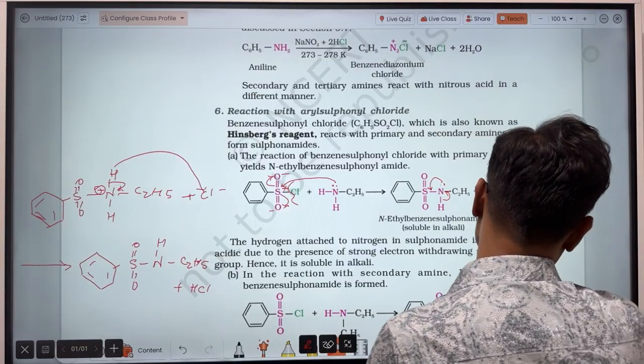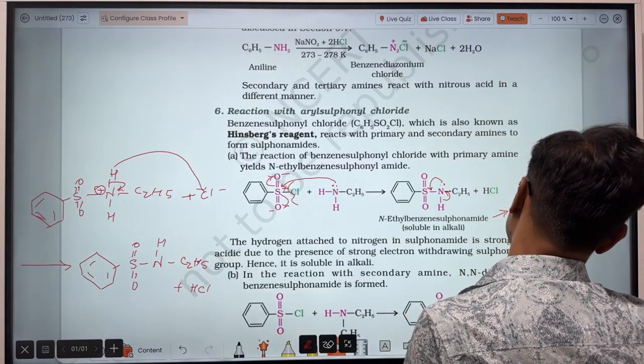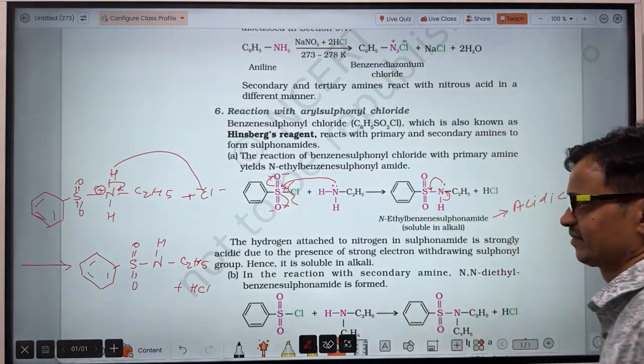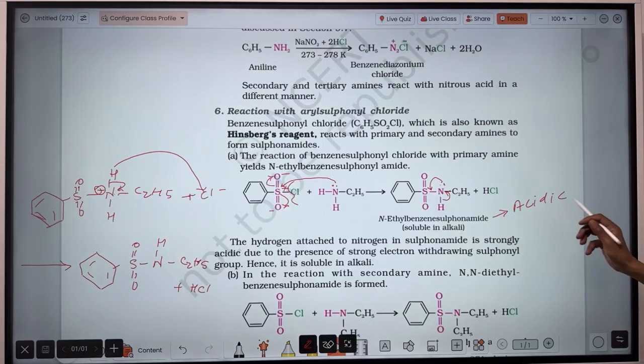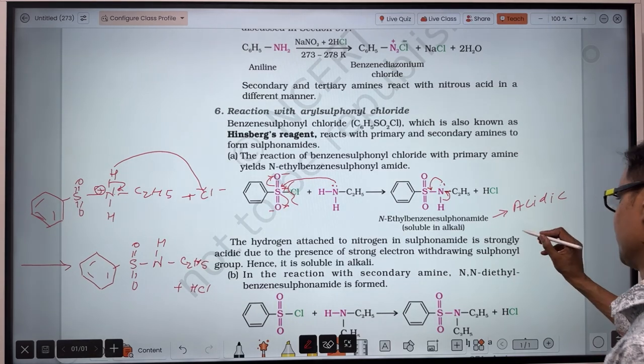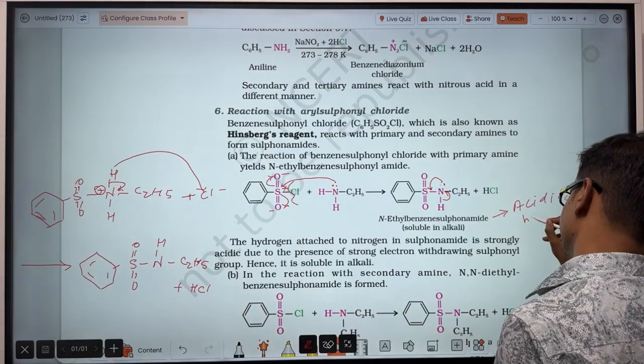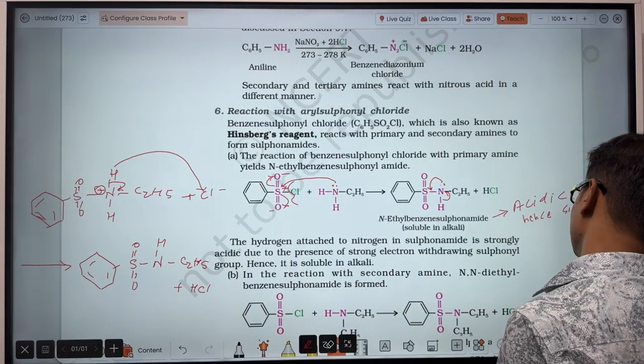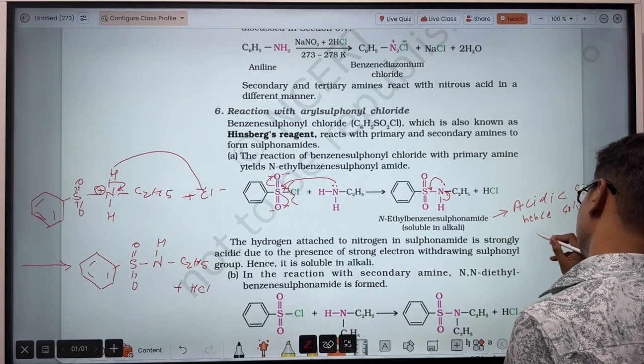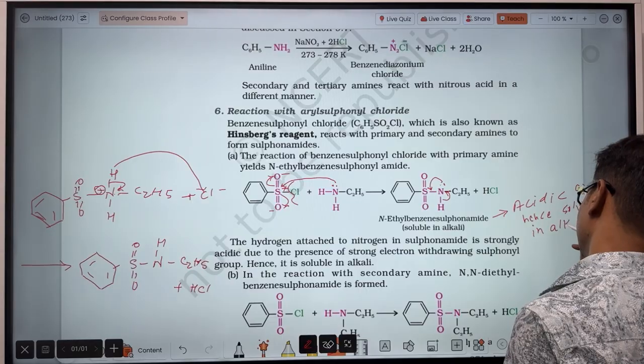So this compound is acidic, and hence it will be soluble in alkali.